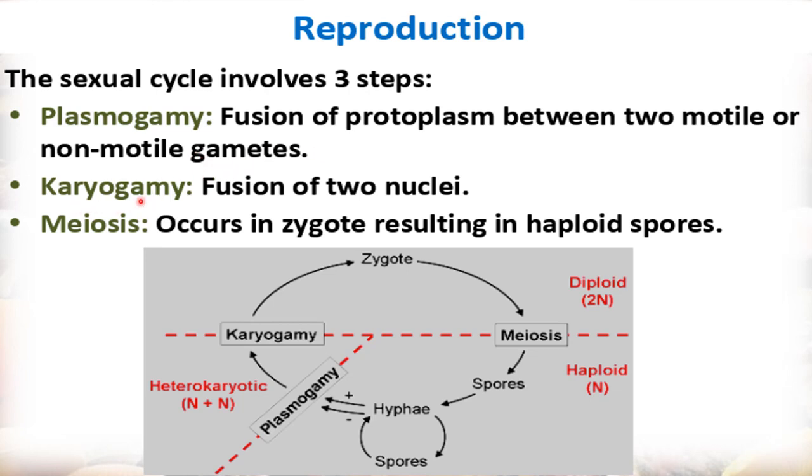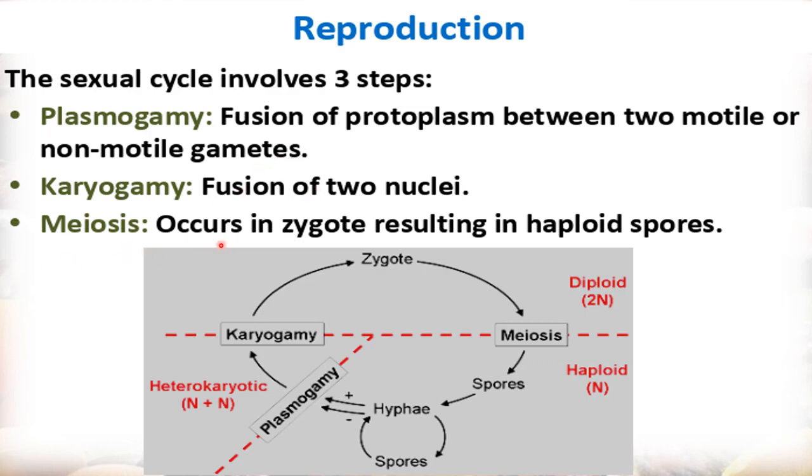Second step is karyogamy. In karyogamy, gamy means fusion, karyo means nucleus. So there will be fusion of two nuclei, nuclei being the plural word for nucleus. When the gametes come close to each other, first their protoplasm will get fused, and after the fusion of protoplasm, their nuclei will get fused. Then third step, what happens after the gamete fusion? Zygote is formed. So here also a zygote will be formed after the fusion of two gametes.